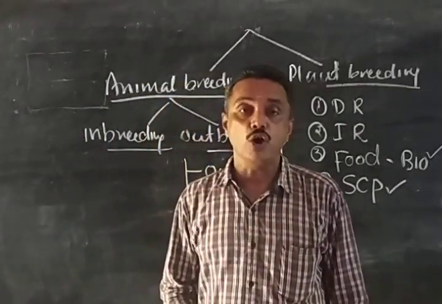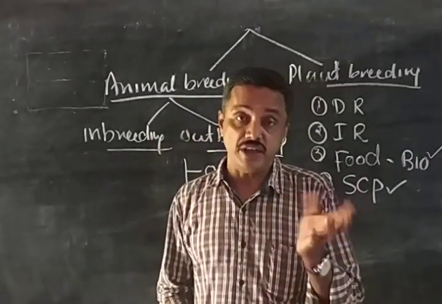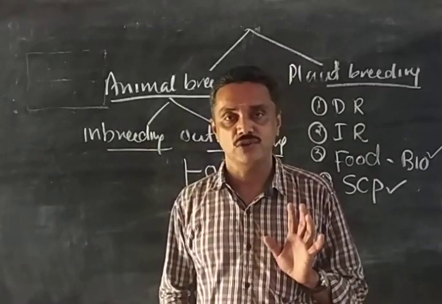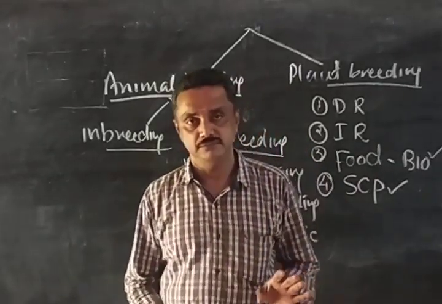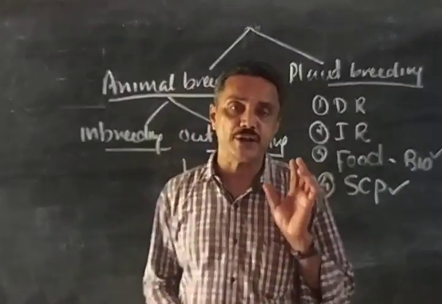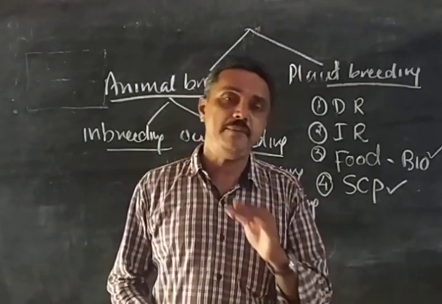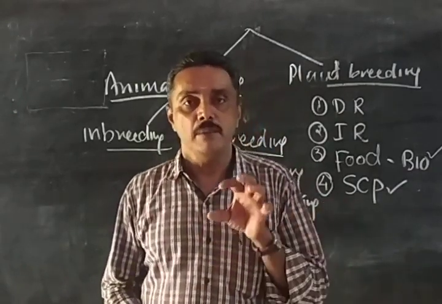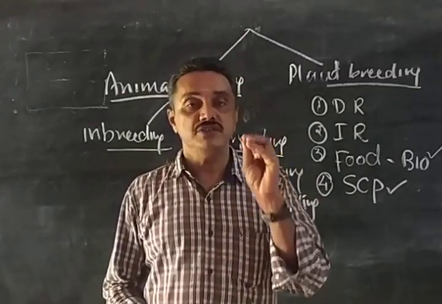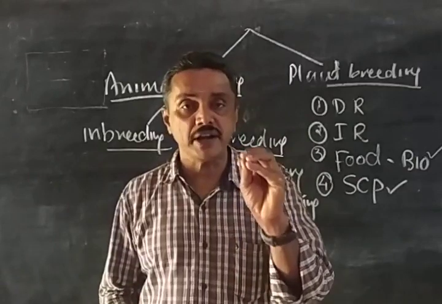Breed means a group of genetically similar organisms with a common ancestry.